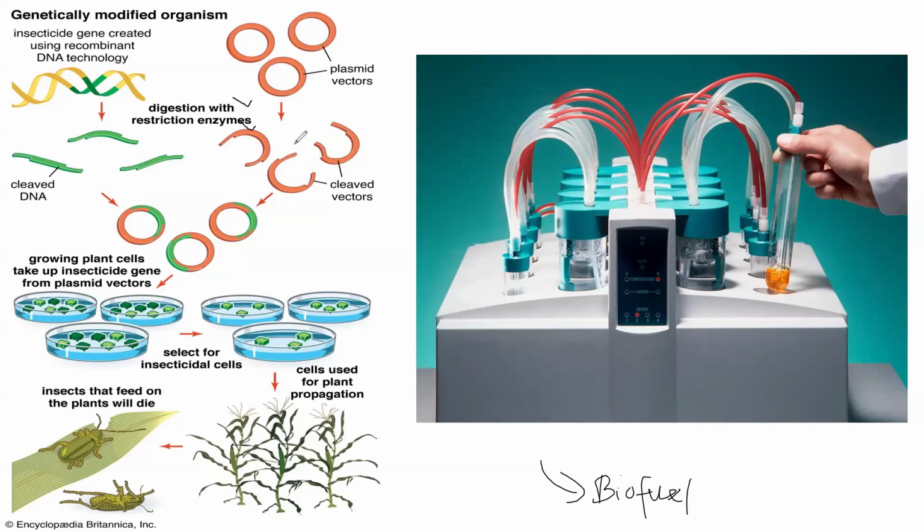Using the same enzymes, you digest the plasmid vector, and then the ligase will ligate the clipped vector and the clipped recombinant gene. So it will ligate them. Then after that, it will be transformed into a plant cell. And then there will be a selection for insecticidal cells. After the selection, they will now be